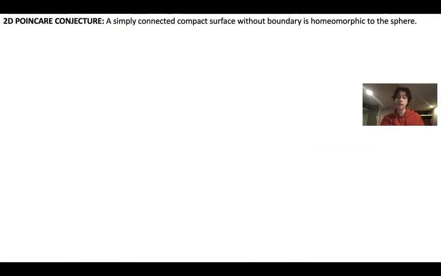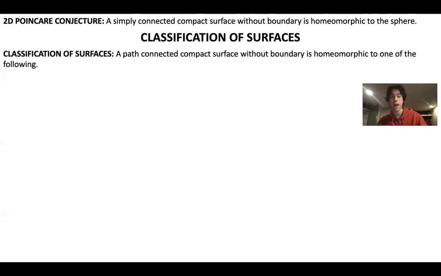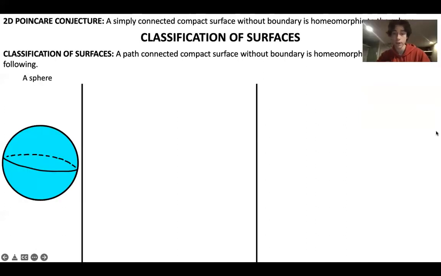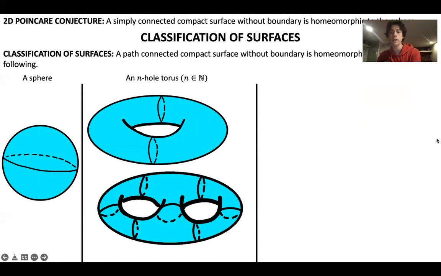Okay, so now I'd like to quickly talk about why the Poincare conjecture is true in 2 dimensions, and this comes down to a much stronger theorem called the classification of surfaces. This theorem states that a path-connected compact surface without boundary is homeomorphic to one of the following. Either it's homeomorphic to a sphere, an n-hole torus, or a sphere with a finite number of crosscaps attached.